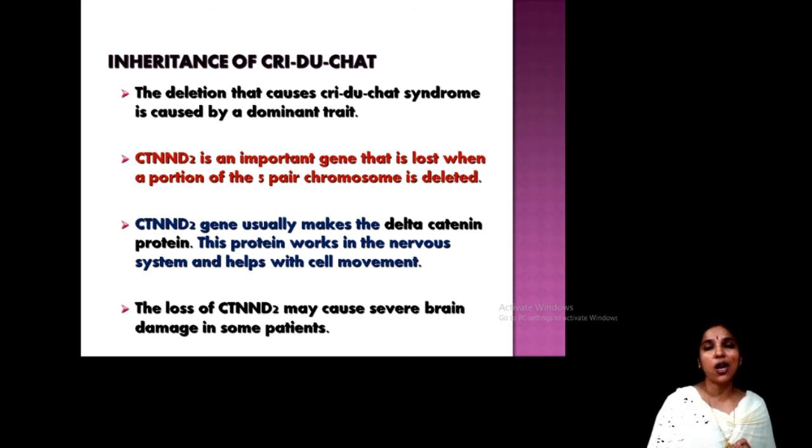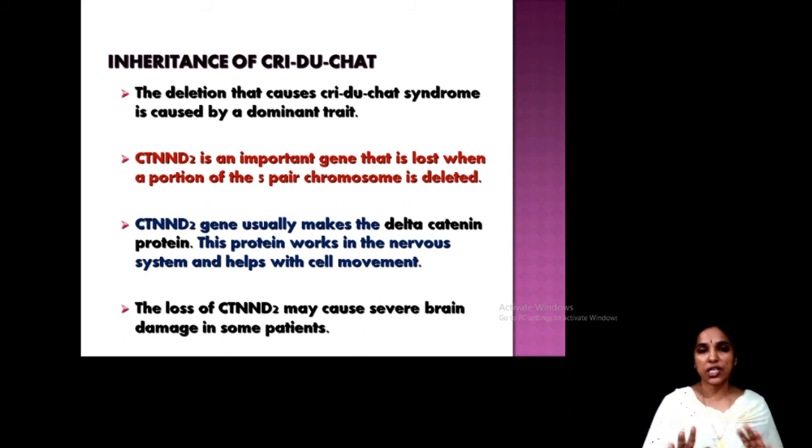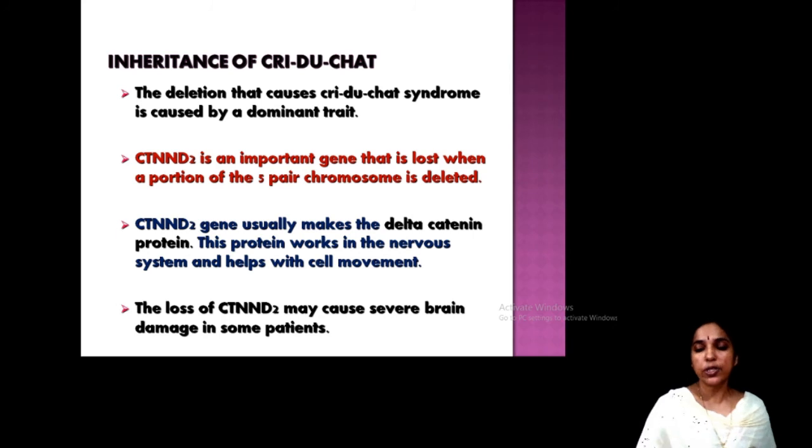The other gene that is lost is essential for mental health. Both these together cause severe mental disorders and behavioral changes, and movement is also affected. This also causes severe brain damage in some patients. So the loss of 5p is associated with the two important genes I already described, and when they are absent, mental retardation occurs and the cell movement of the patient is also affected.